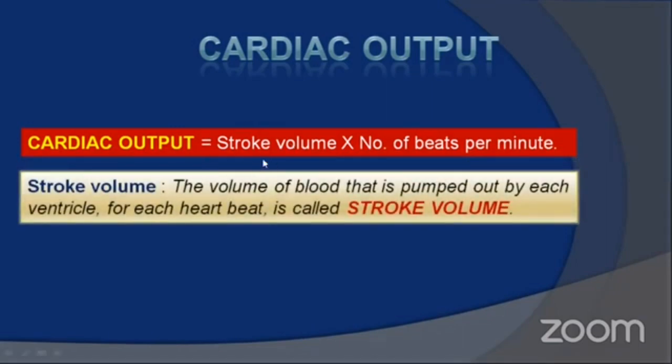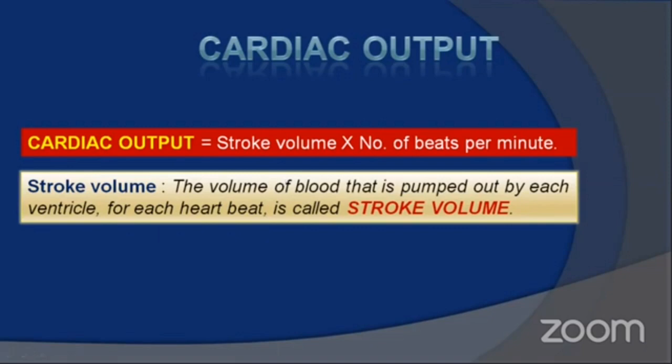So what is stroke volume? During cardiac cycle, I told you 30% of auricular contraction results in filling of the ventricles. Already ventricles are filled with 70% of blood, but during each contraction and relaxation, means during each heartbeat, ventricles are pumping 70 ml.